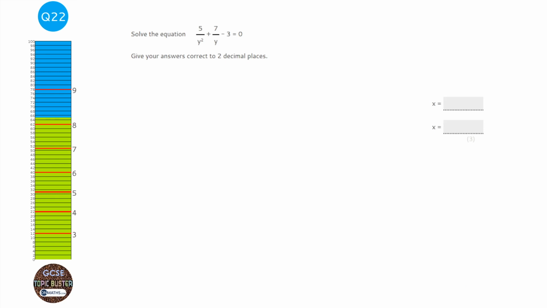Okay, so this looks like it's a kind of quadratic question, but it looks a bit of a mess. There's a really easy first step to sort this all out, and that's to times everything by y squared. So just times literally everything in the equation by y squared. So 5 over y squared times y squared just leaves 5. And here we've got 7, and in fact I'm going to write this as a fraction still